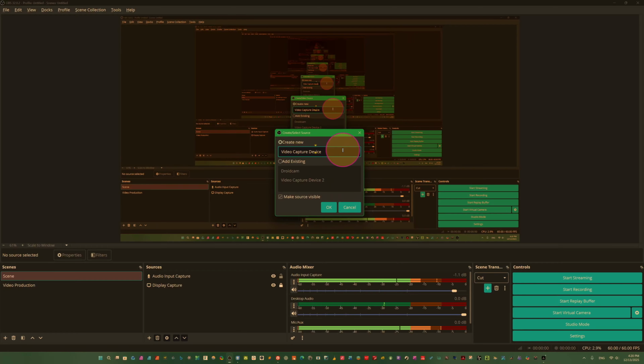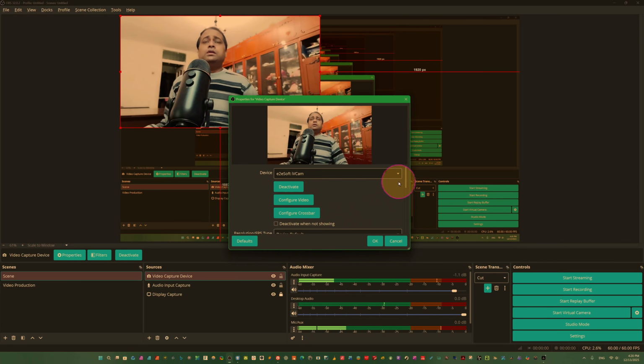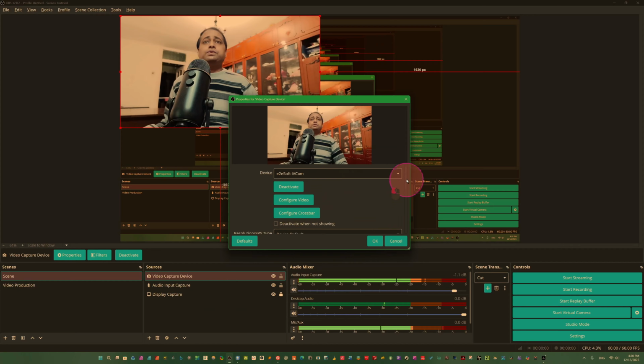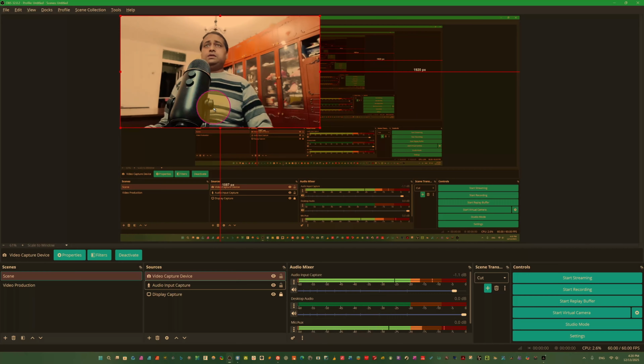Now you can rename here. I just put it on default. Okay. Now you can see we have already this webcam connected. So I can change our webcam from here. You can see we have several webcam sources here. I use iVcam webcam through my mobile. So I just click here. So you can see now we are connected.